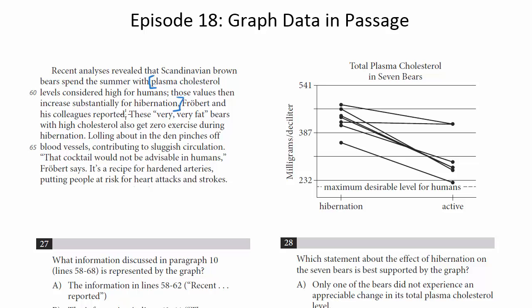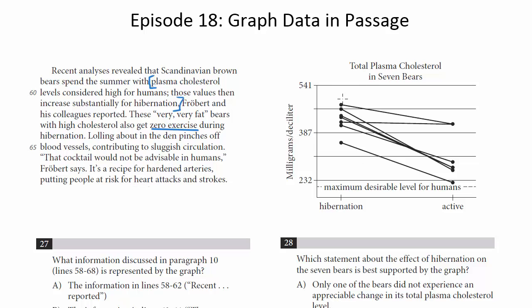Bear and his colleagues reported, these very, very fat bears with high cholesterol also get zero exercise during hibernation. Lolling about in the den pinches off blood vessels, contributing to sluggish circulation. That cocktail would not be advisable in humans, Bear says. It's a recipe for hardened arteries, putting people at risk for heart attacks and strokes.